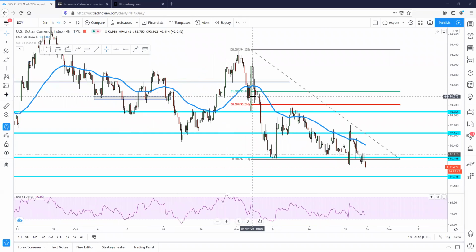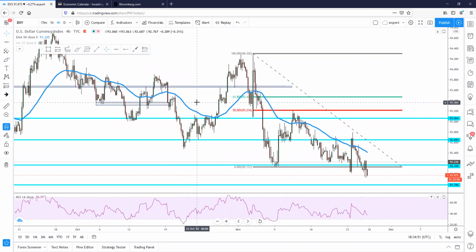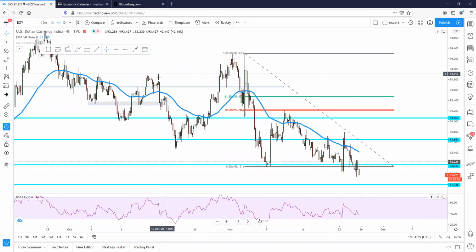So basically, different currencies are usually being measured against the dollar. So this is a measure. I think about 5 to 10 currencies are in this DXY, and they're all measured against the dollar, and then we can see what's happening with the dollar. So when DXY is going down, it means the dollar is going down overall against most of the currencies such as the euro, GBP, and such currencies.